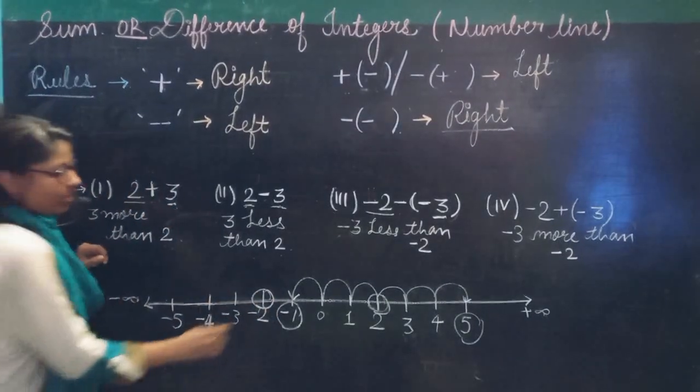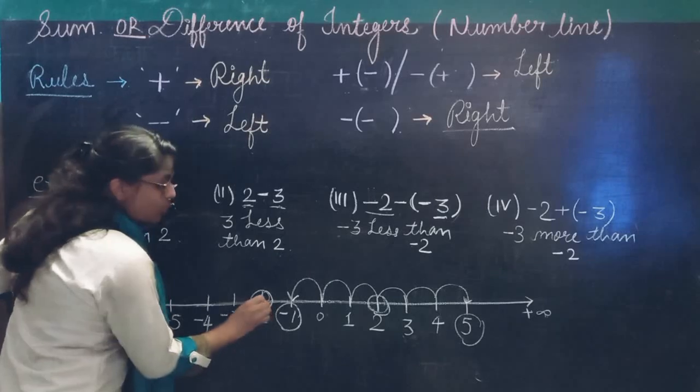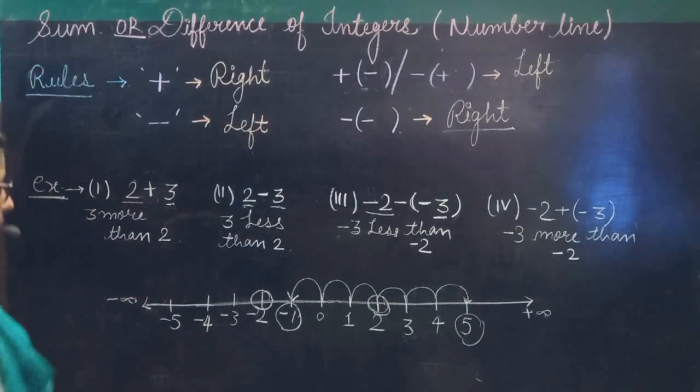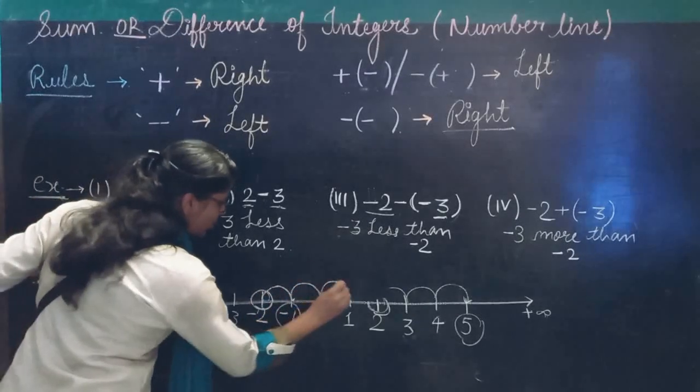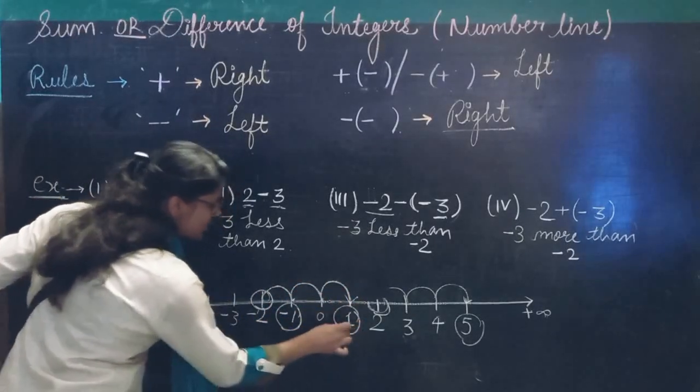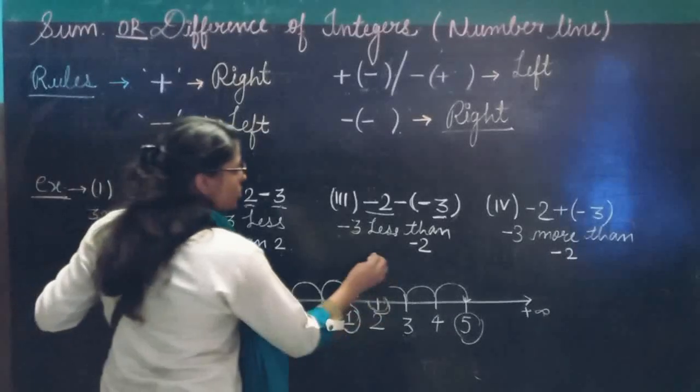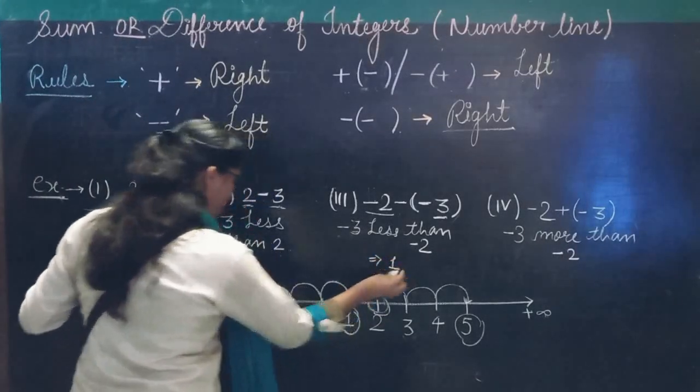Done? Take 3 steps right hand side. Just wait. Yes. 1, 2 and 3. What is your answer? Your answer is 1. So in this situation you get the answer 1.